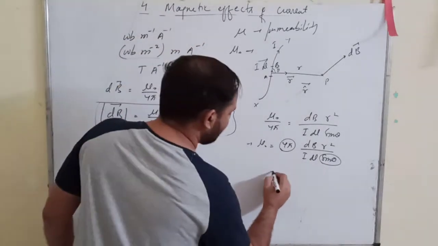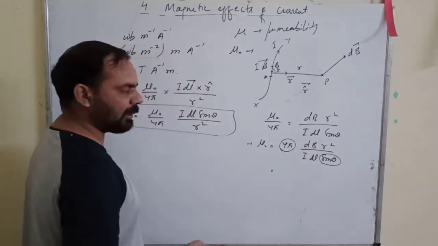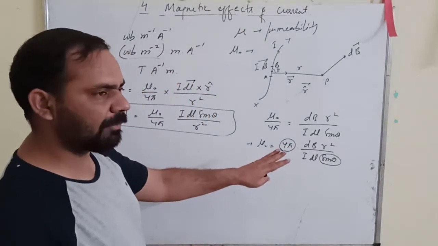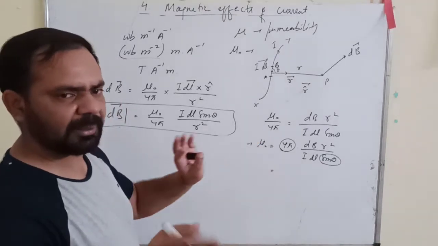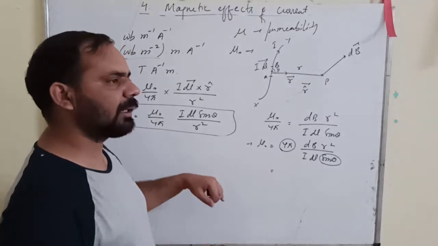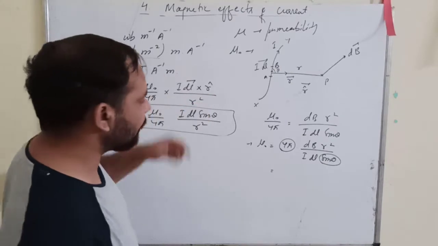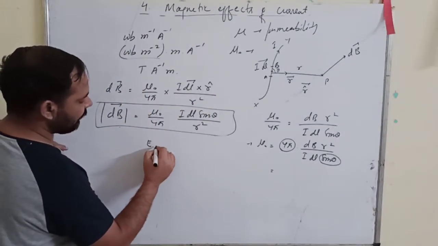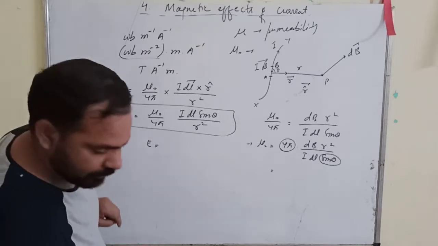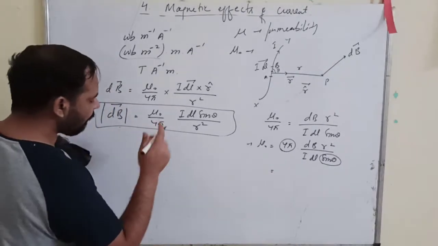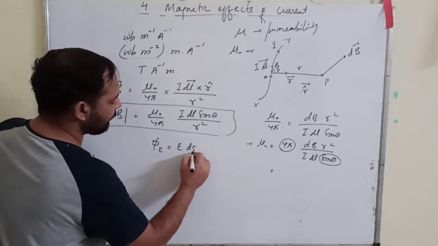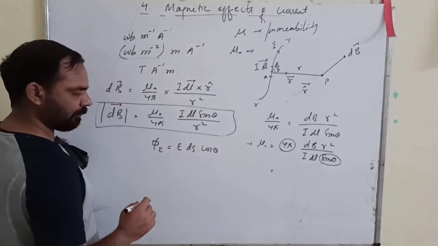Now what is the unit of this dB? I will find out the Tesla unit, because dB is measured in Tesla, and from there you can convert it into the Weber unit. See, just simply remember that we had a formula phi E equals E ds cos theta, right?